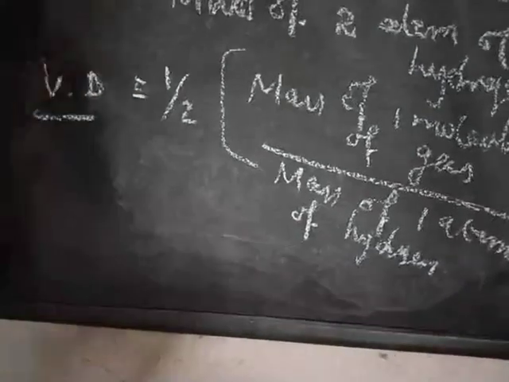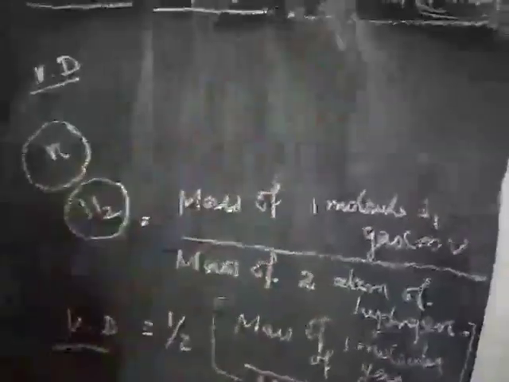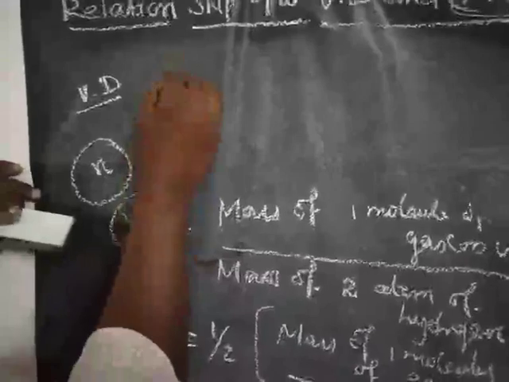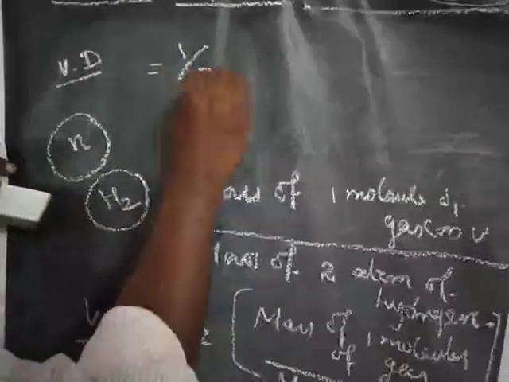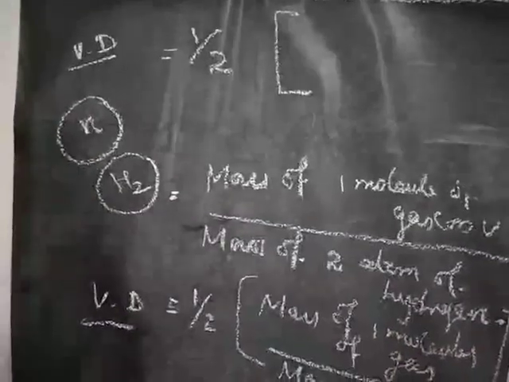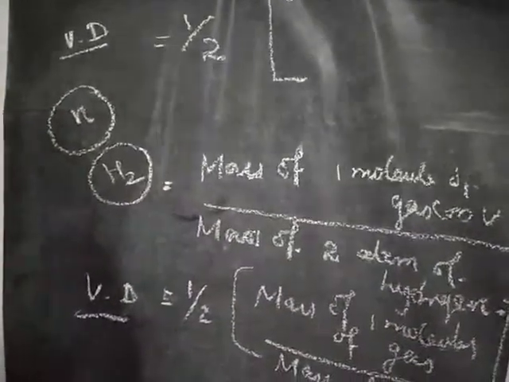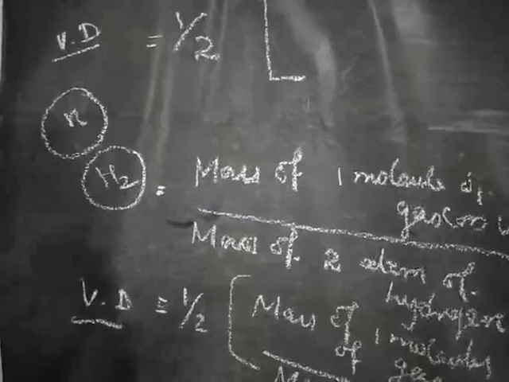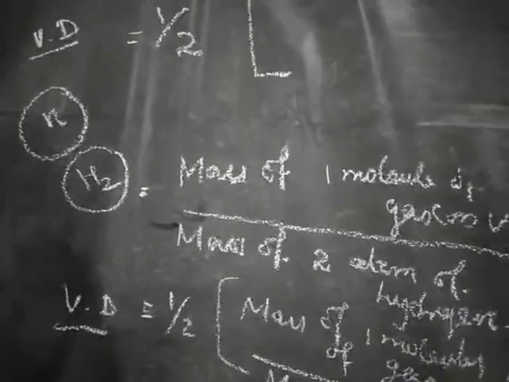So next, Vd is equal to half into mass of 1 molecule of gas or vapor at STP divided by mass of 1 atom of hydrogen.